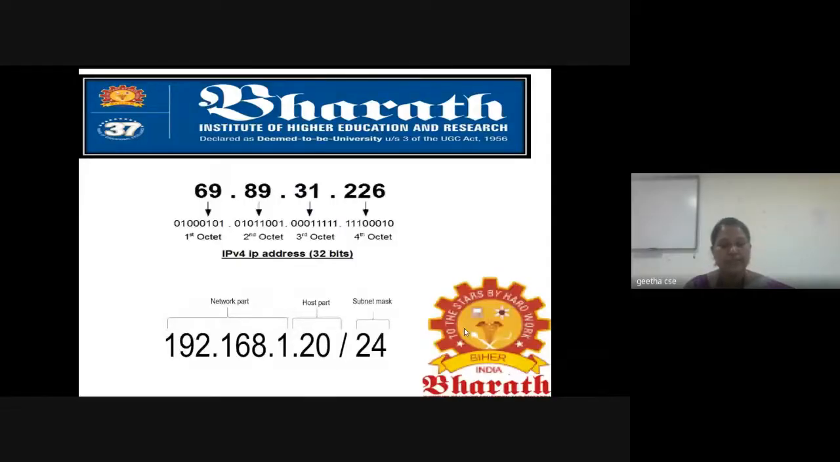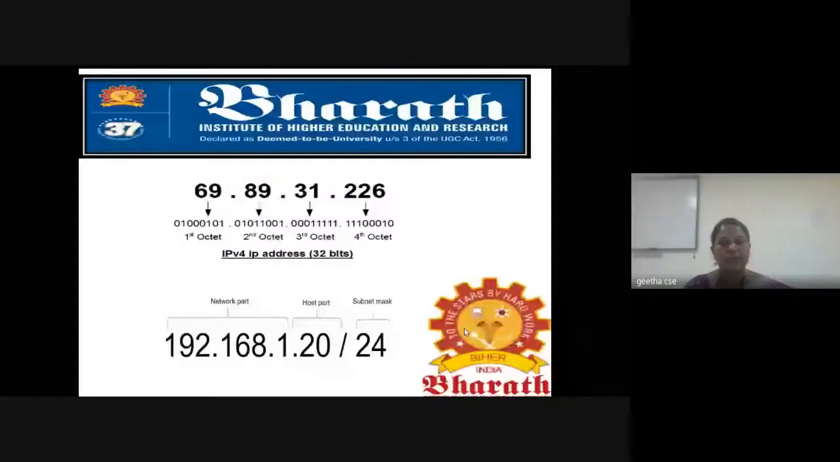4 parts, each 8 bits: 4 into 8 equals 32 bits carried. So this is an example of how an IP address looks. It has a network part, a host part, and a subnet mask part, which is optional. When we need to connect to a particular subnet, this last part has to be given with it, so that it can be connected to the corresponding subnet properly.